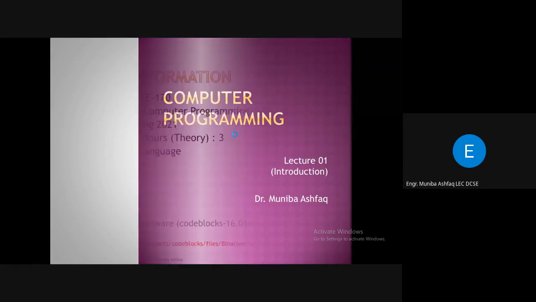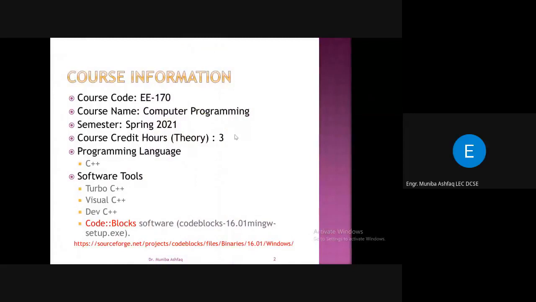So first of all, I would like to give you a brief introduction of the course. Here, your semester is spring 2021, and you have this theory course of 3 credit hours. The programming language that you will use in this course will be C++.